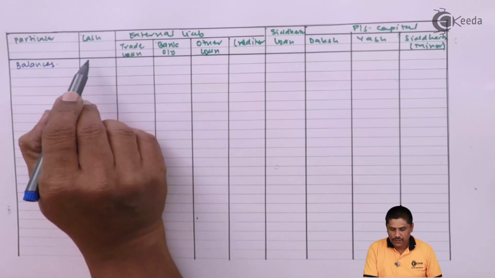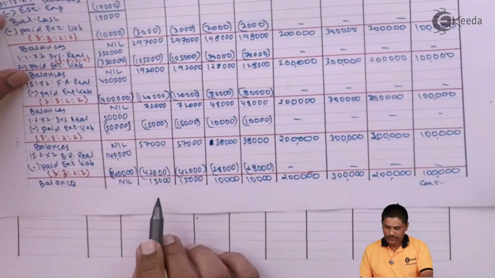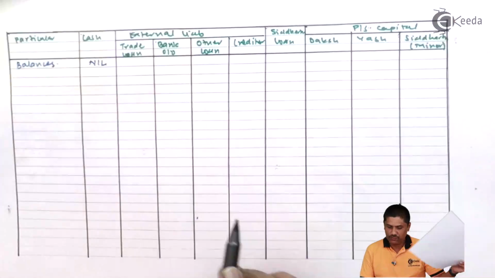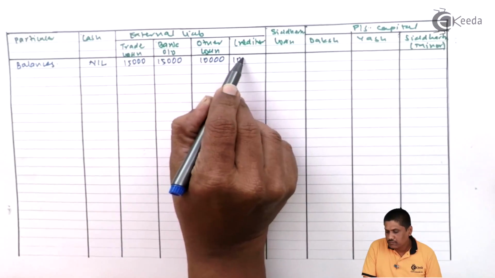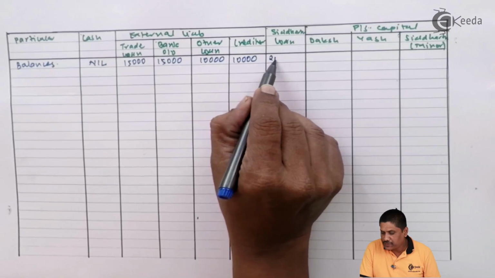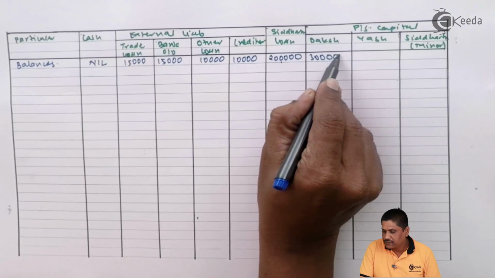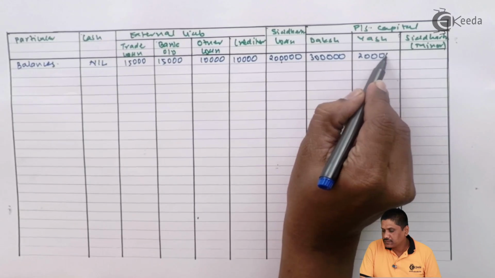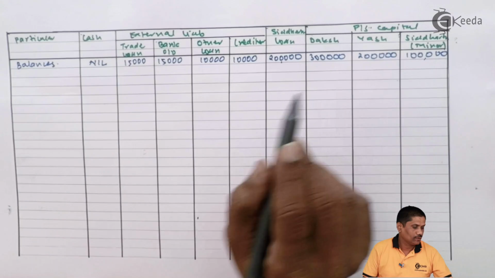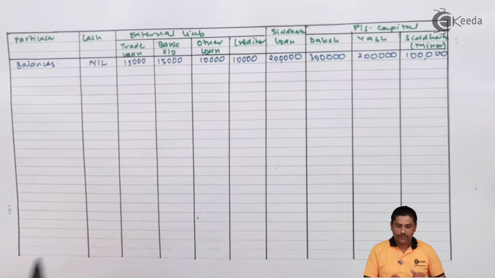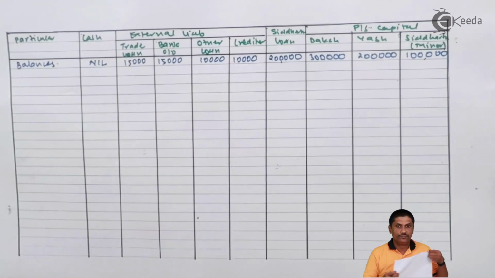Balances: cash is nil, 15,000, 15,000, 10,000, 10,000. Siddharth's loan, I guess, is 2 lakhs, and partners' capitals were 3 lakhs, 2 lakhs and 1 lakh. This we have simply copied from my earlier sheet. Okay, let's see the next realization. The next realization is provided to you.